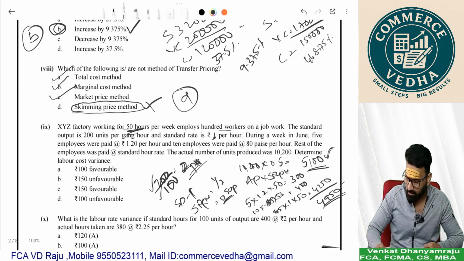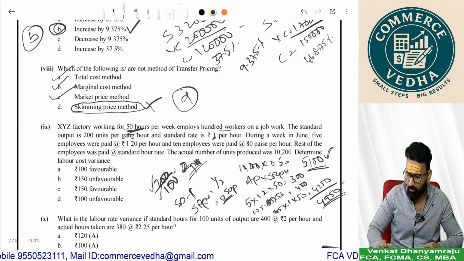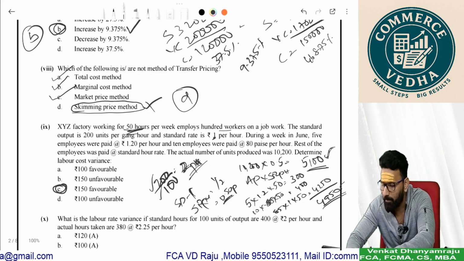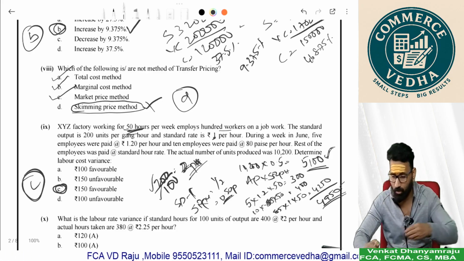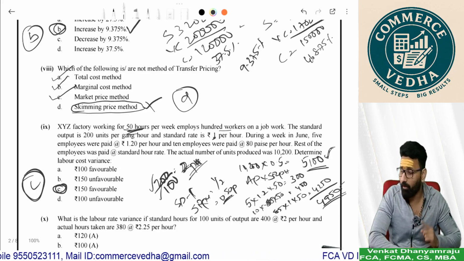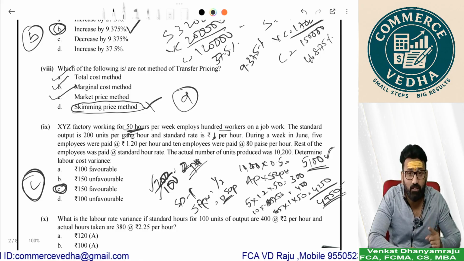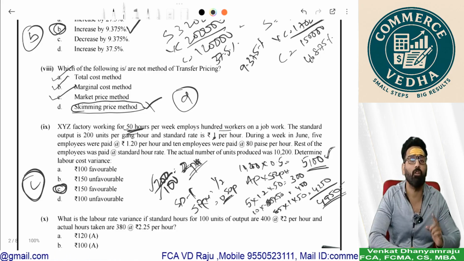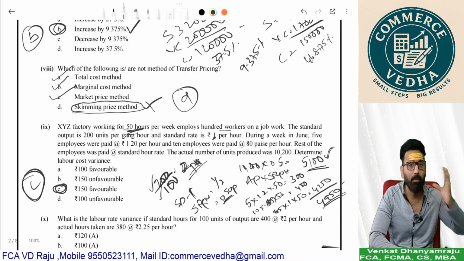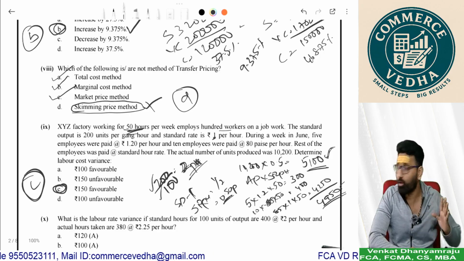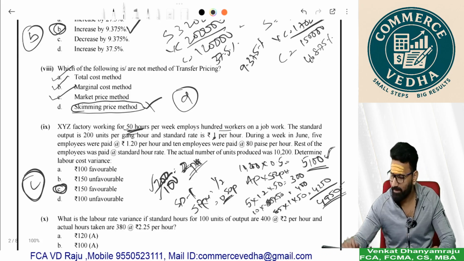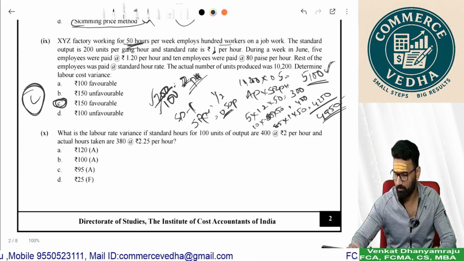So standard cost minus actual cost is your variance. Cost variance is 150 favorable. Why? Because your standard cost is 5100 and actual cost is 4950. Very simple solution. Don't try to implement big tables and all. A simple logic and close the answer in quick time. So once this answer is done, we'll move to the next question.